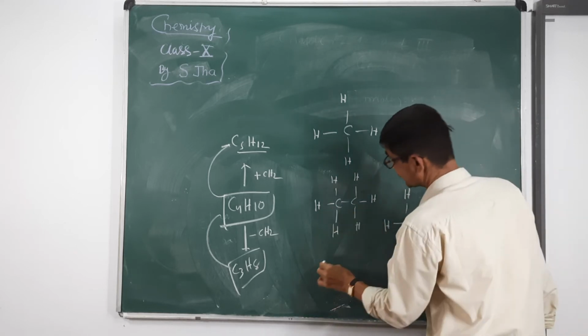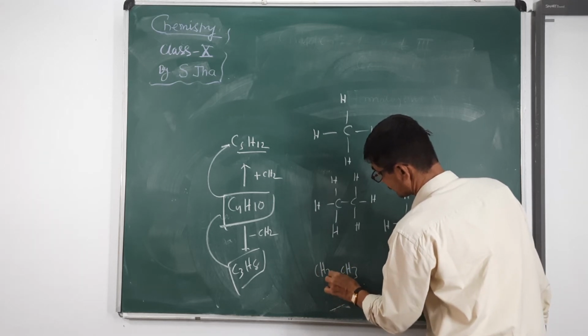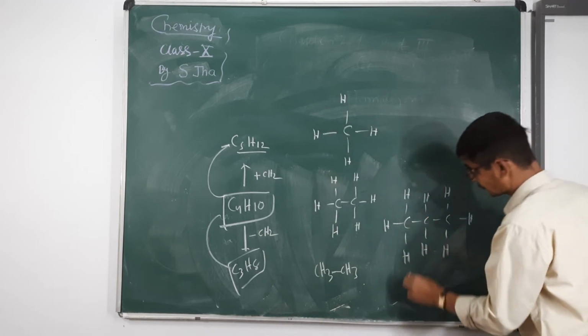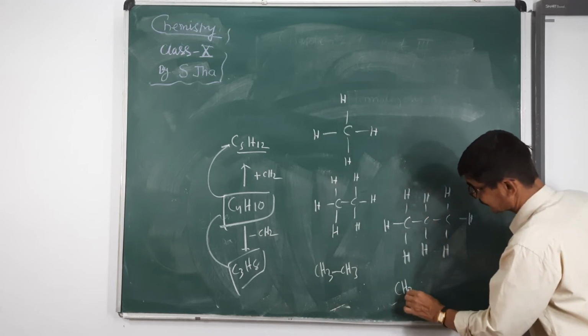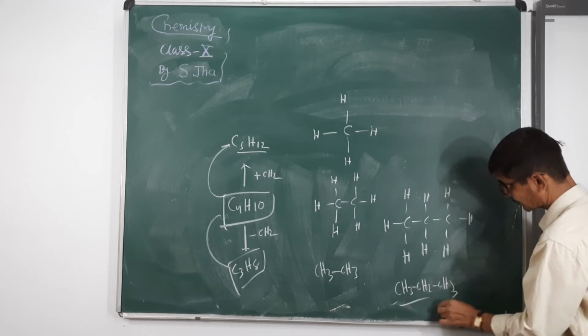Now CH3CH3 is the condensed form of ethane. This is the structure of propane. So the condensed form is CH3, CH2, and then CH3. This is the condensed form of propane.